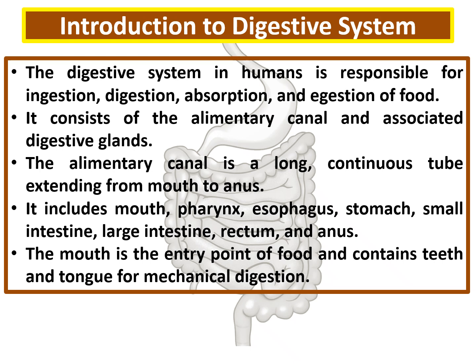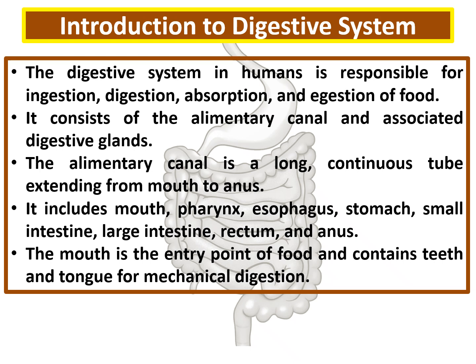Introduction to digestive system. The digestive system in humans is very much responsible for ingestion, digestion, absorption, and egestion of the food. It mainly consists of alimentary canal and associated digestive glands. The alimentary canal is a long, continuous tube extending from mouth to anus. This includes mouth, pharynx, esophagus, stomach, small intestine, large intestine, rectum, and anus.